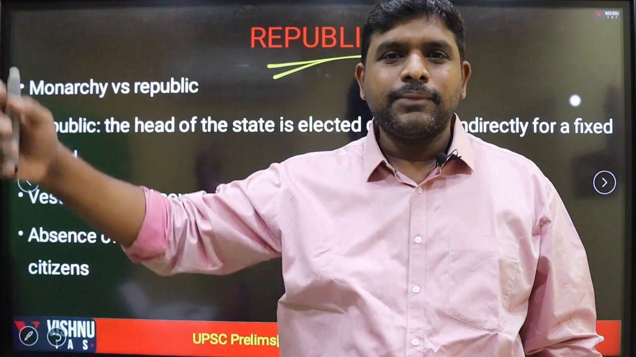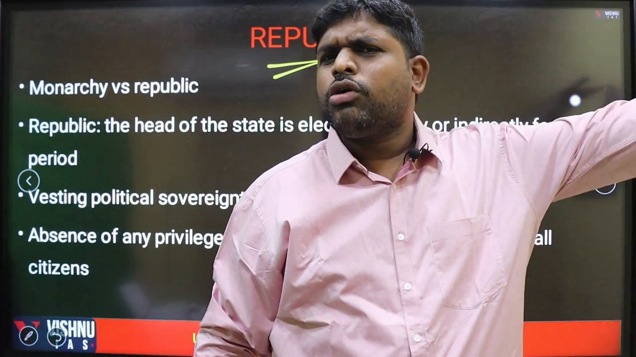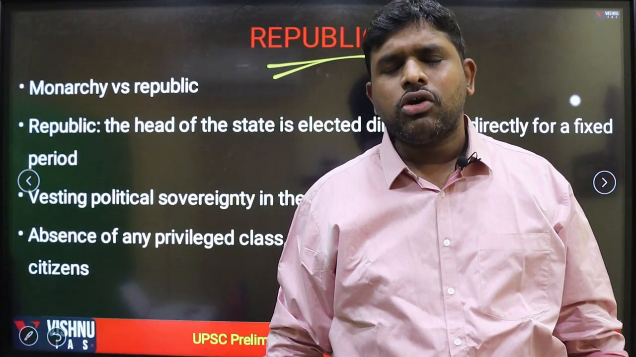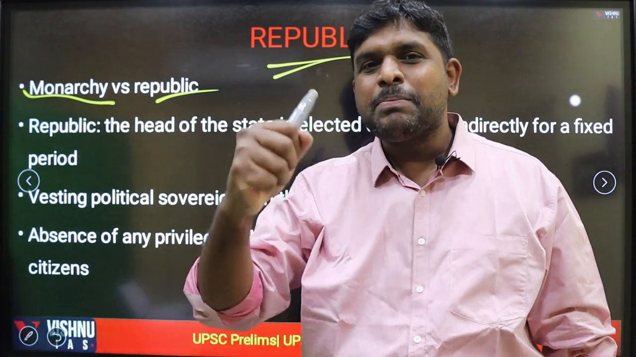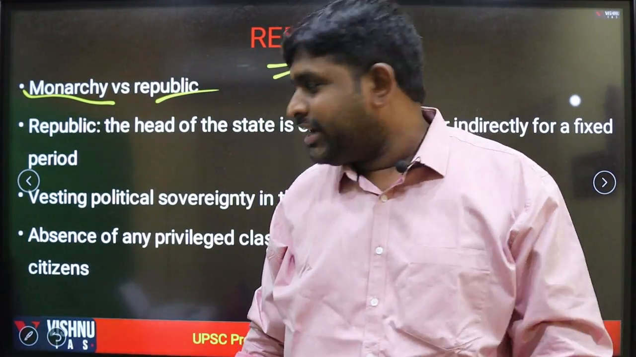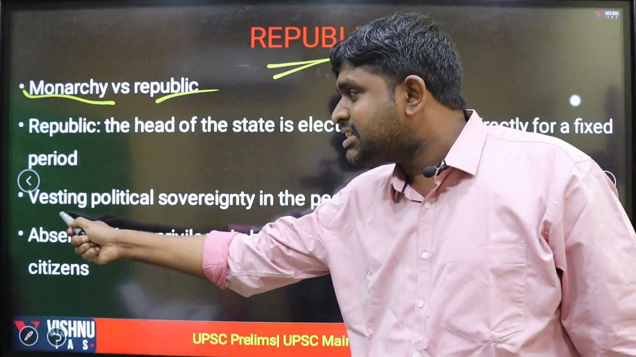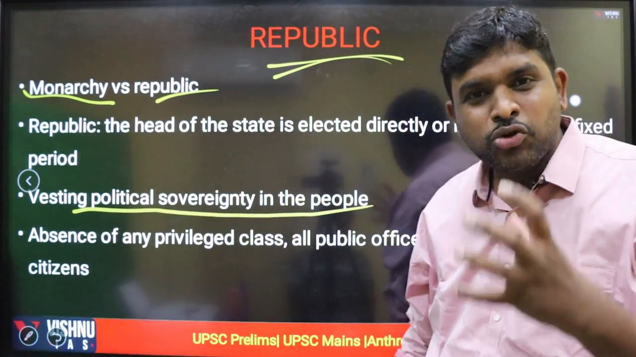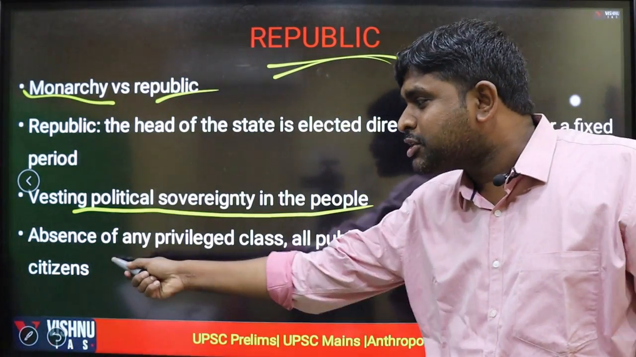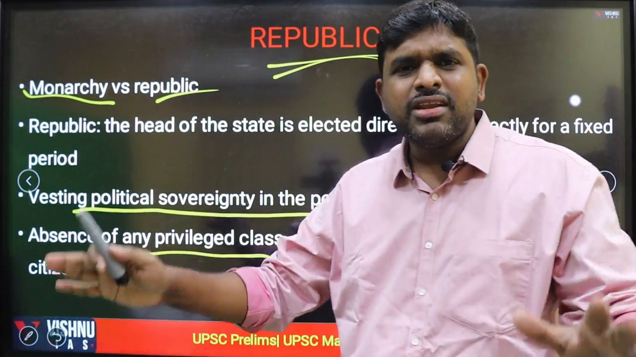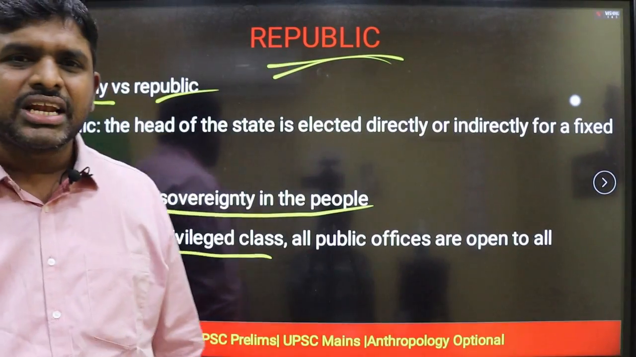Like the Bahrain king, the Saudi Arabian king, or North Korea's Kim Jong-un. Those are monarchies. But we are great. We are a republic. The sovereignty is vested in the people. Vesting political sovereignty in the people: the total political power is vested in the people. Absence of any privileged class. Complete absence of privileged class.